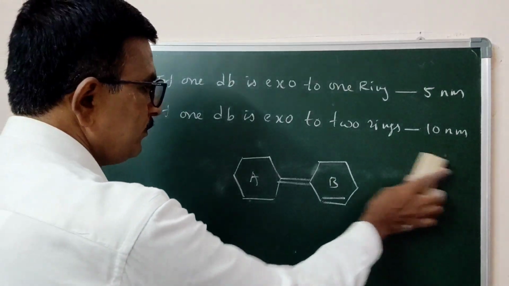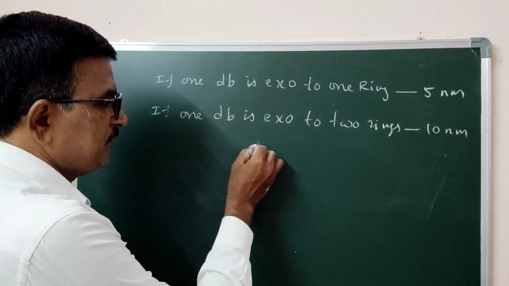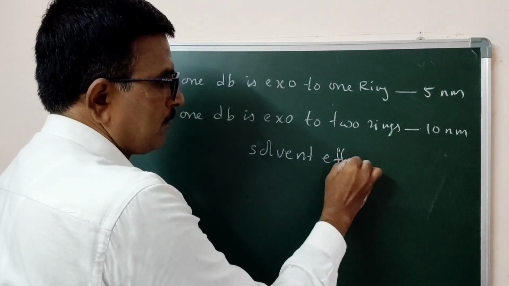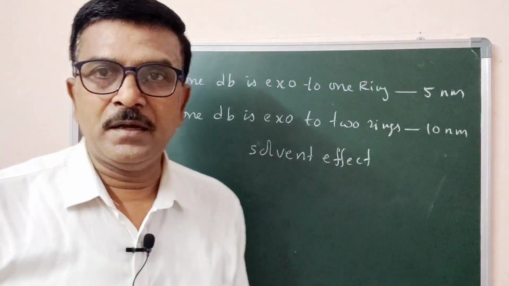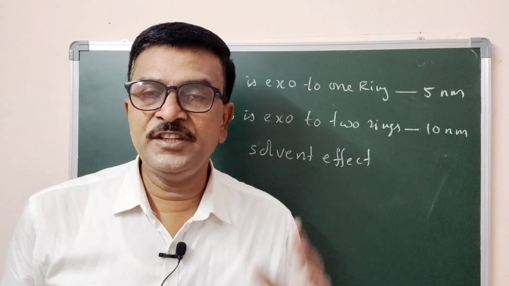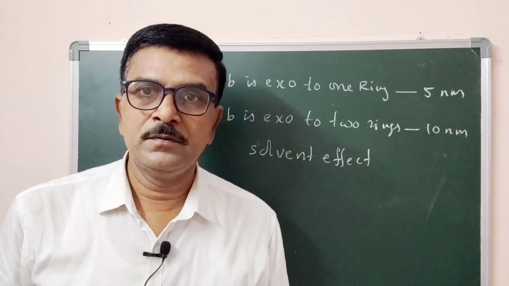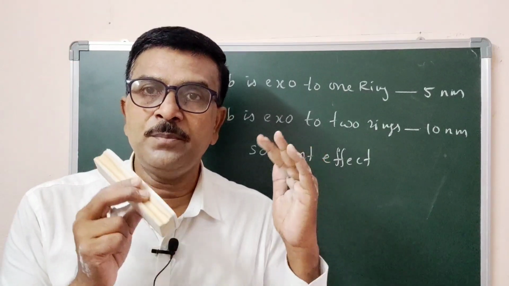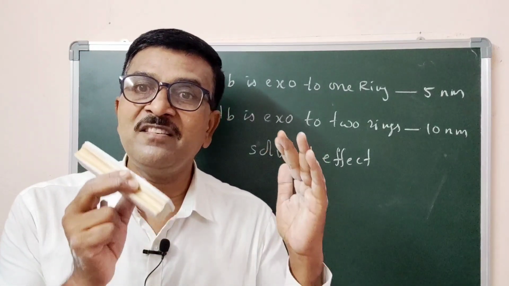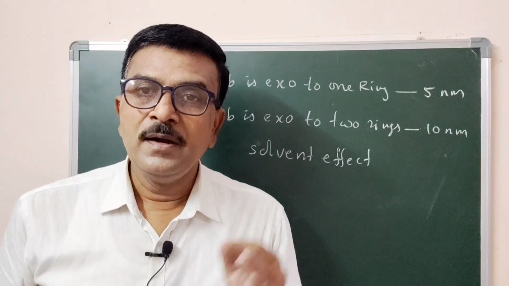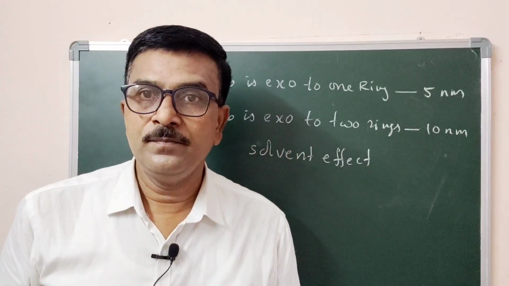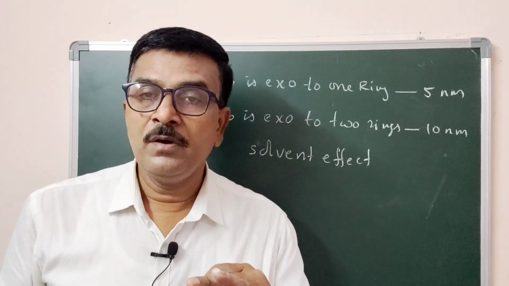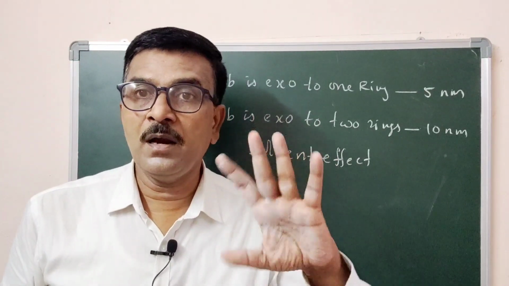Now, coming to solvent correction, the solvent effect. We have discussed the solvent effect. Now we are calculating the absorption maxima for the pi to pi star transition of dienes and trienes. Therefore, there is no solvent effect of either polar or non-polar solvent.